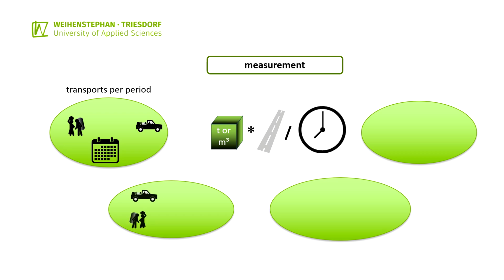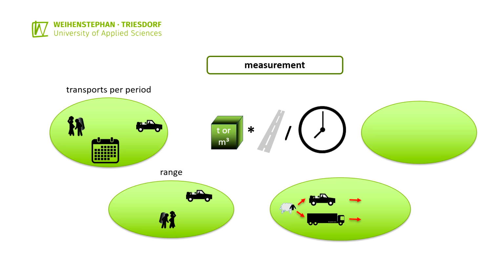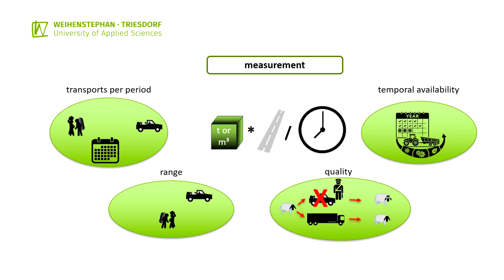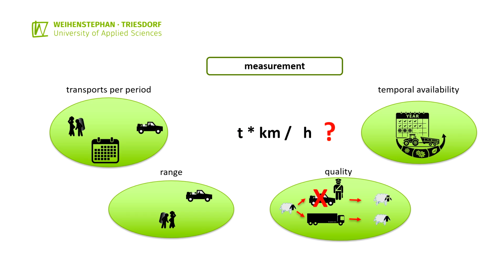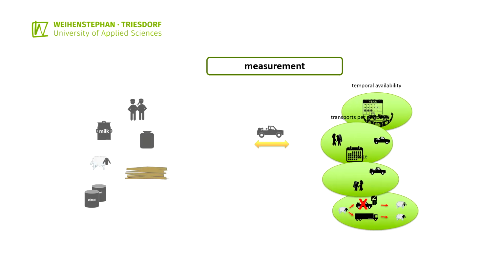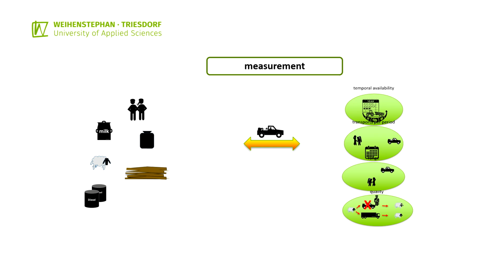The possible range of the means of transport. The quality of the means of transport, which affects the quality of the transported items and, if applicable, is subject to institutional restrictions and the temporal availability of the means of transport within the year. The transport capacities of a farming system can therefore hardly be specified with just a single unit of measurement. It is therefore more appropriate to measure with reference to the individual items to be transported.